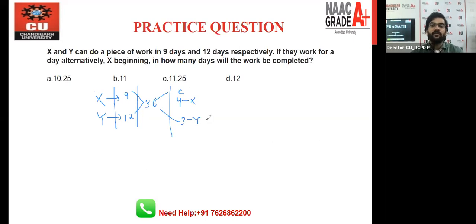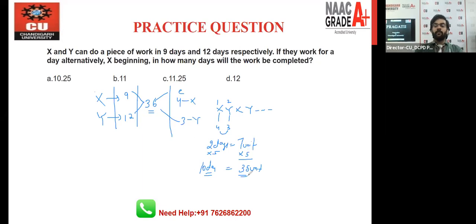Now you have to find out, if they work on alternate days and X begins the work, in how many days will the work be completed. So XY, in this way work is going on, right? On the first day, X will complete 4 unit work. On the second day, Y will complete 3 unit work. So in 2 days, 7 unit work will be completed. You multiply 7 with the number which gives the value closest to 36. So multiply by 5, you get 35 unit work completed in 10 days.